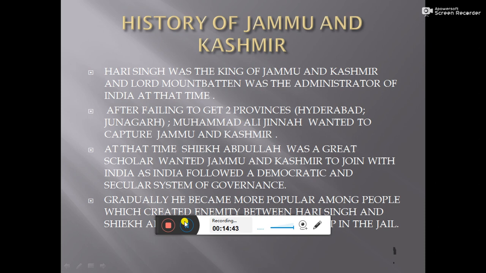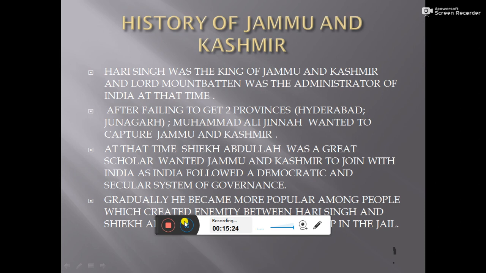Afterwards, Sheikh Abdullah explained to people, telling them about democratic secularism. Then he had huge popularity among the people. After hearing this, Hari Singh was quite afraid. He thought that his leadership and his power would be removed. Then he put Sheikh Abdullah into the jail of his kingdom.